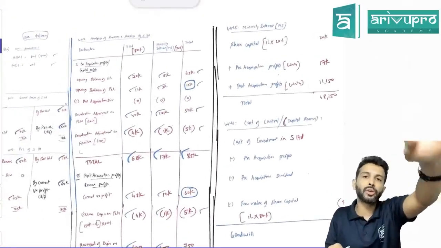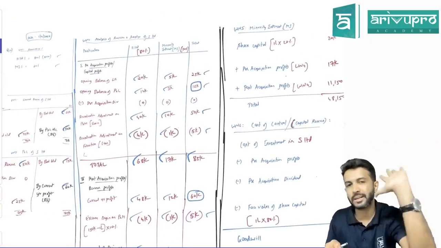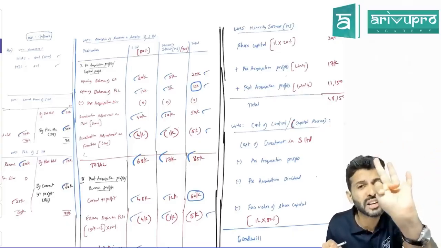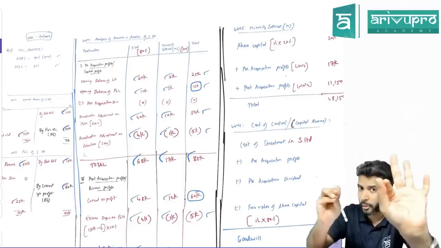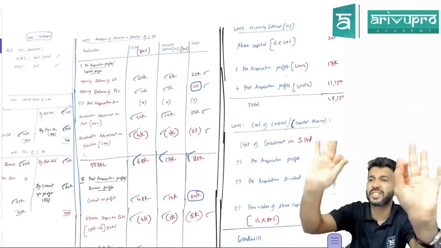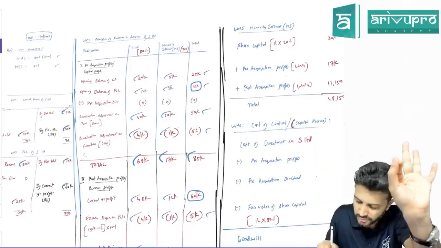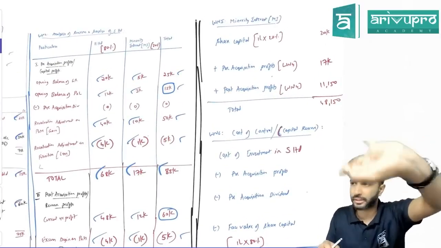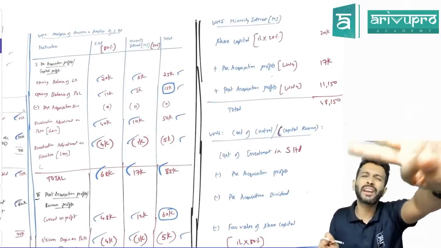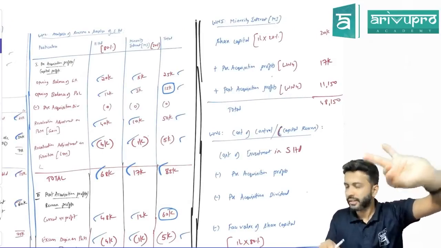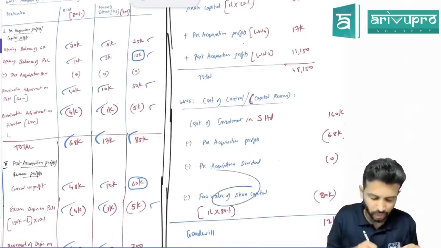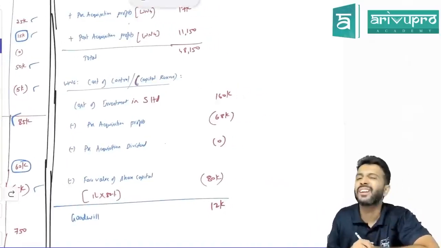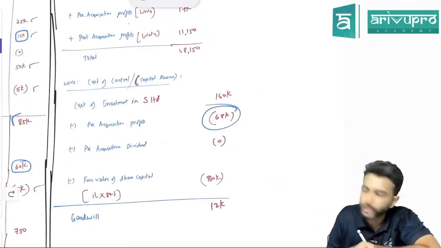So how do you get goodwill? I told you, sir, we revise this. Tell me once again, what is the goodwill step? First you take the cost of investment. Then you reduce any pre-acquisition profits. I'm using the word profits. Does it mean profits only or all reserves in surplus? All reserves in surplus. This is just for the sake of wording, we have used profit. If it is confusing for you, you can write pre-acquisition reserves in surplus. Then if you have any pre-acquisition dividend, reduce it. Then compare it with the face value of share capital. Now check, that's what we will do over here. What is the cost of investment? 1,60,000. We have to reduce the pre-acquisition profit.